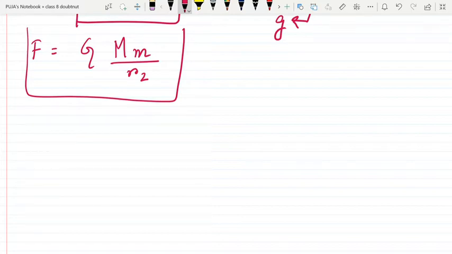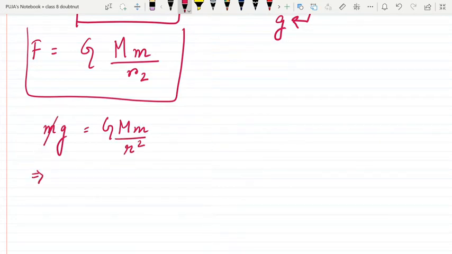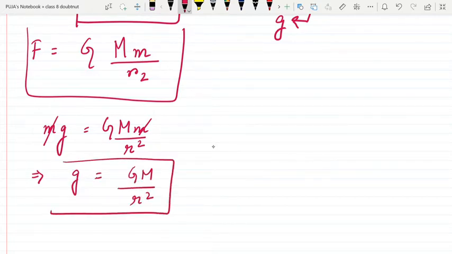The superposition of all the forces acting on a particle is always zero. So these two forces will balance each other. Then we can write mg is equal to GMm by r square. From here, this m and this m will cancel out, and we get g is equal to GM by r square. So this is the relation between capital G and small g, between acceleration due to gravity and gravitational constant.